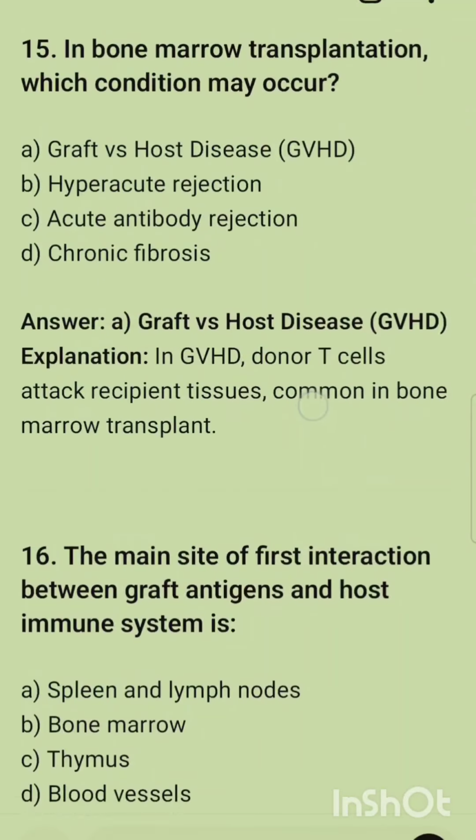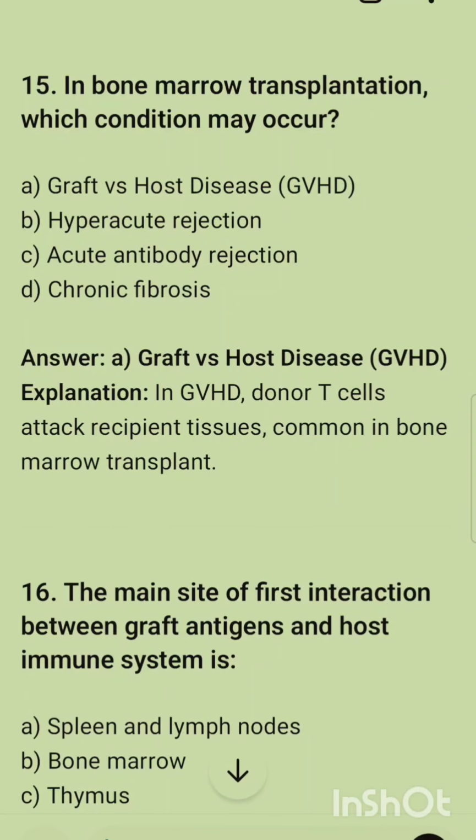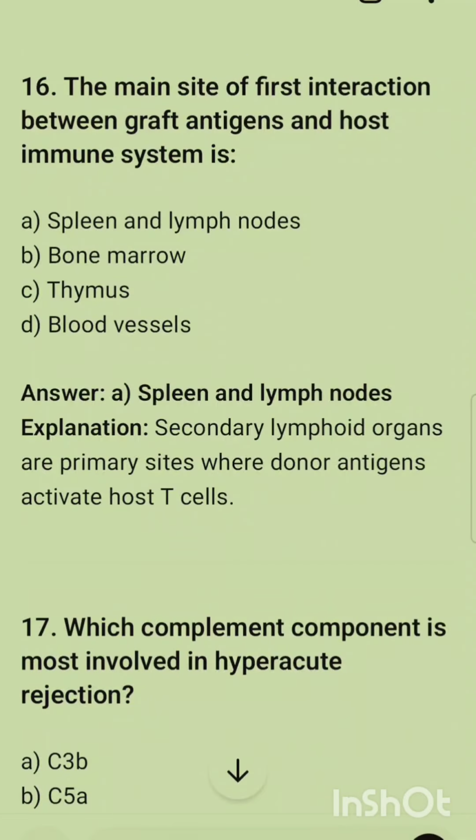You can choose the right option by yourself. The fifth question is: in bone marrow transplantation, which condition may occur? Options are graft versus host disease, hyperacute rejection, acute antibody rejection, chronic fibrosis, and the correct option is graft versus host disease. In graft versus host disease, donor T cells attack recipient tissues, common in bone marrow transplantation. The next question is: the main site for first interaction between graft antigens and host immune system is. The correct option is spleen and lymph nodes.